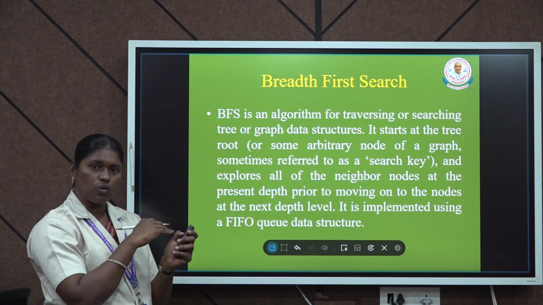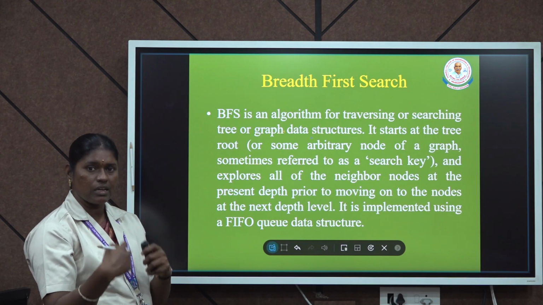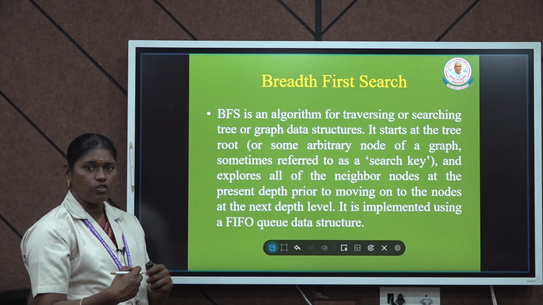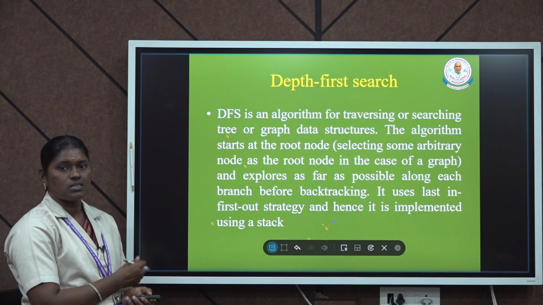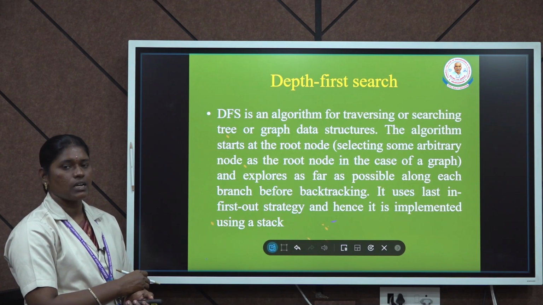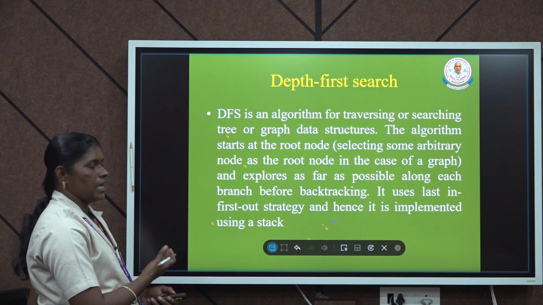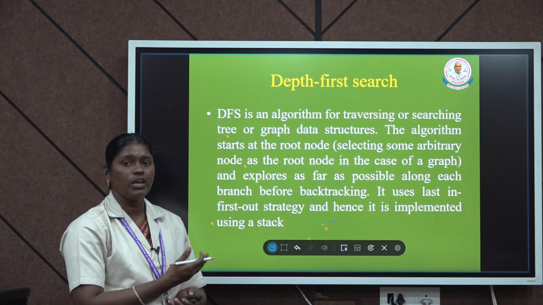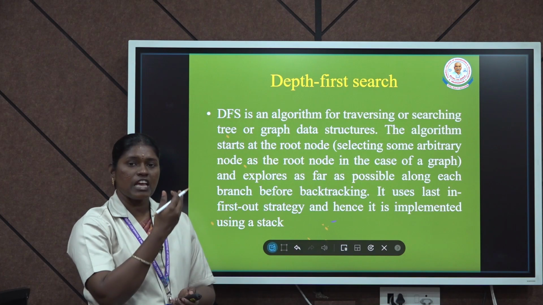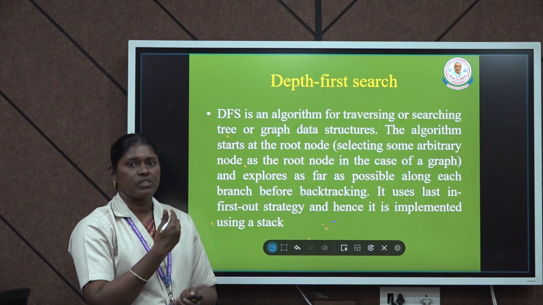Once the neighbor nodes are finished, only then is the next step of the depth value considered. And next, the next form of uninformed search algorithm is depth first search. In depth first search, the depth of the node, that is, how many nodes are connected, each and every level of the node will be checked.